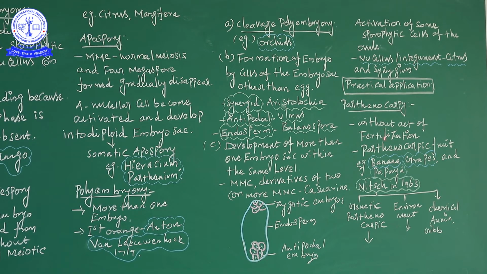Partheno means virgin, and carpic means fruit, the seed character. So a seedless fruit is called parthenocarpic. Seedless fruits are useful for the preparation of jam, jellies, sauce, and fruit drinks, which are also prepared easily. The commercial method is called the parthenocarpic method.